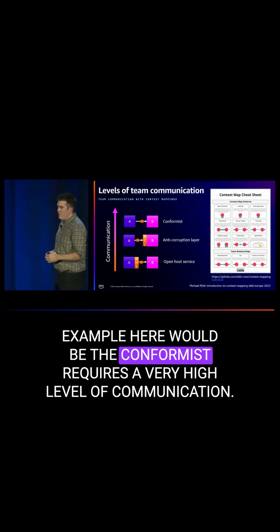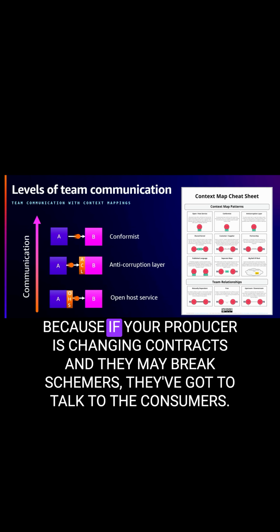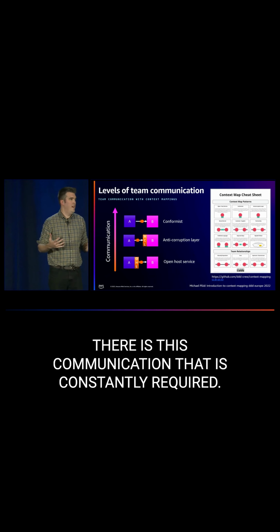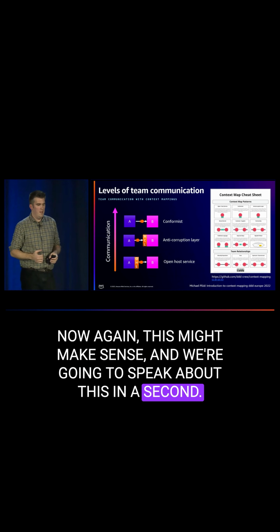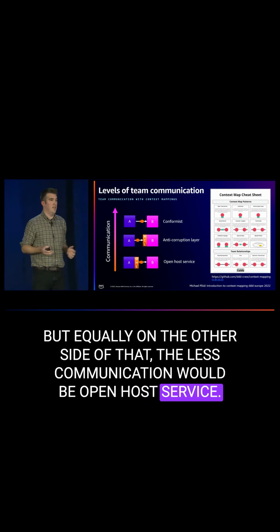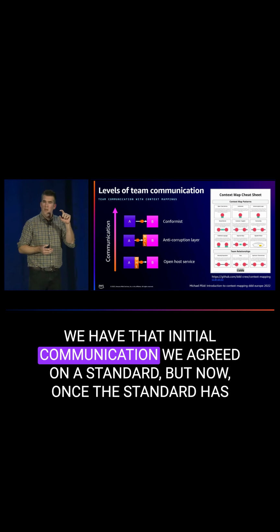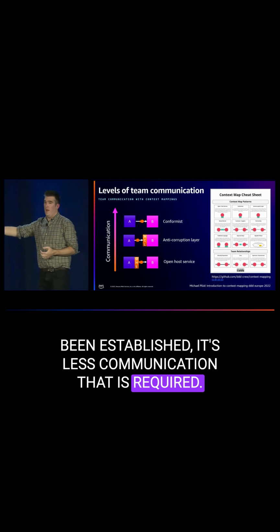An example here would be the conformist. It requires a very high level of communication, because if the producer is changing contracts and they may break schemas, they've got to talk to the consumers. There is this communication that is constantly required. On the other side of that, the least communication would be open host service. We had that initial communication, we agreed on a standard, but now that the standard has been established, less communication is required.